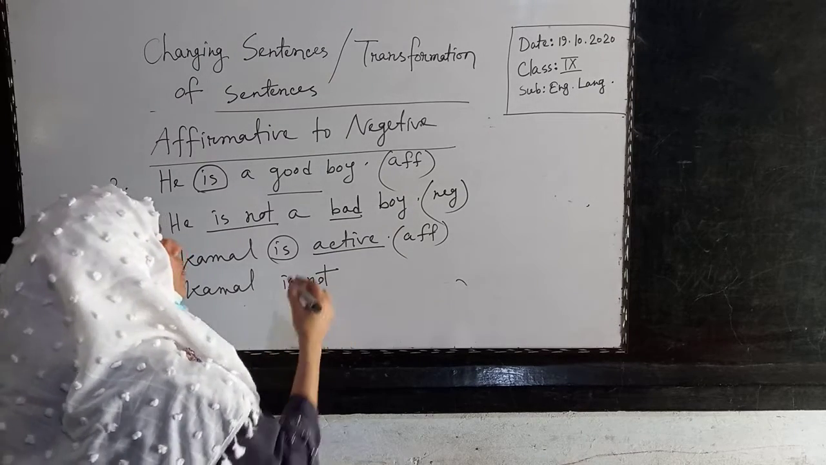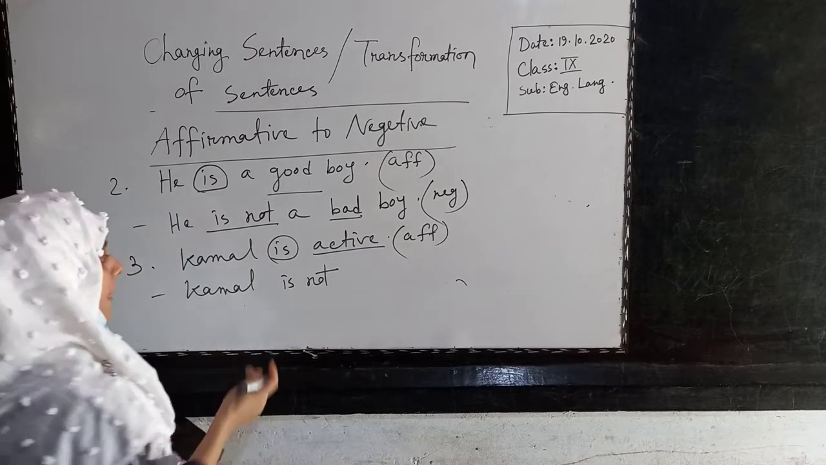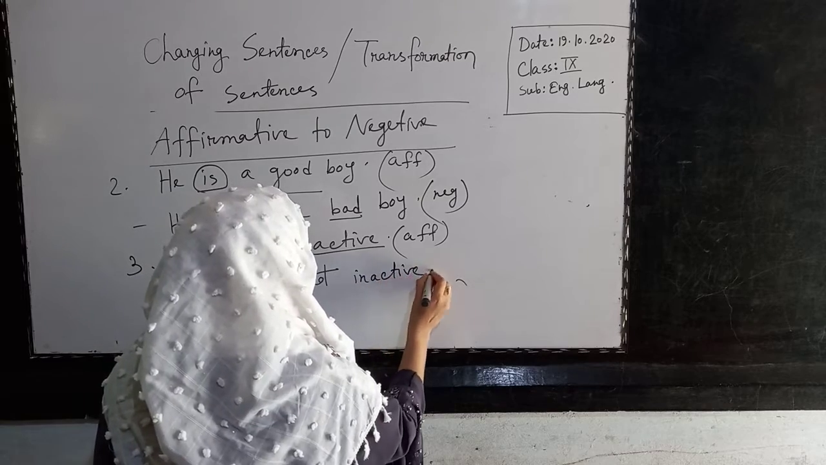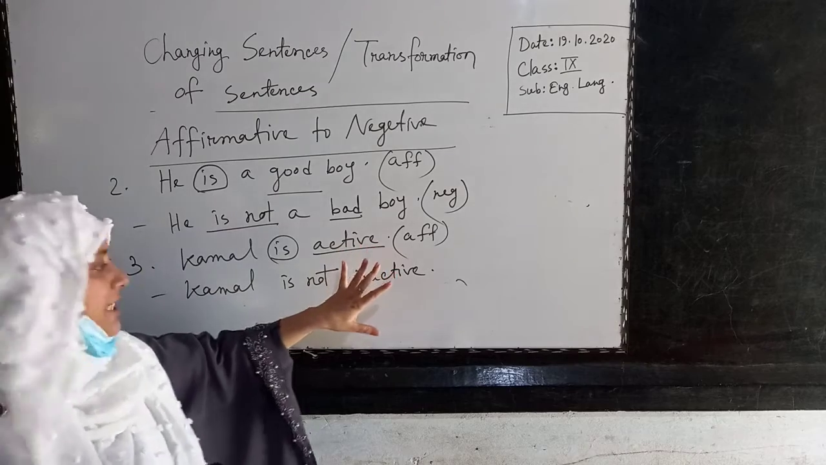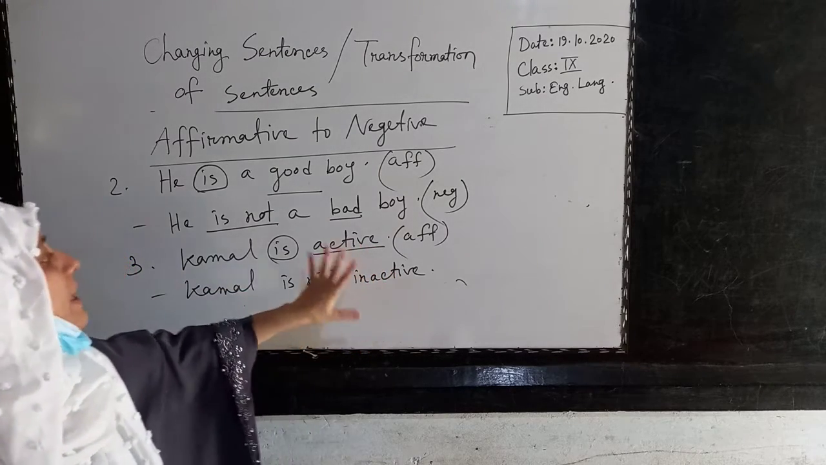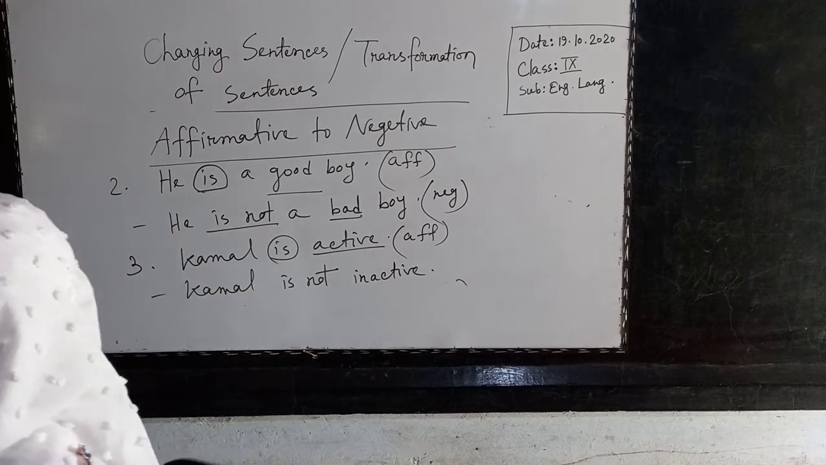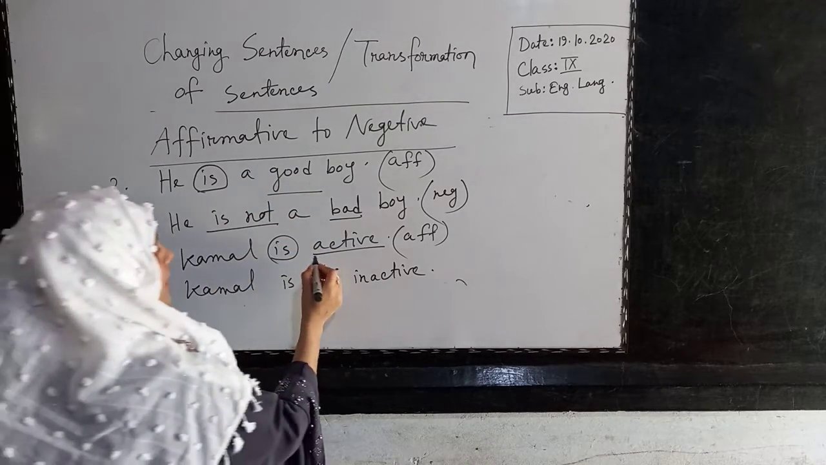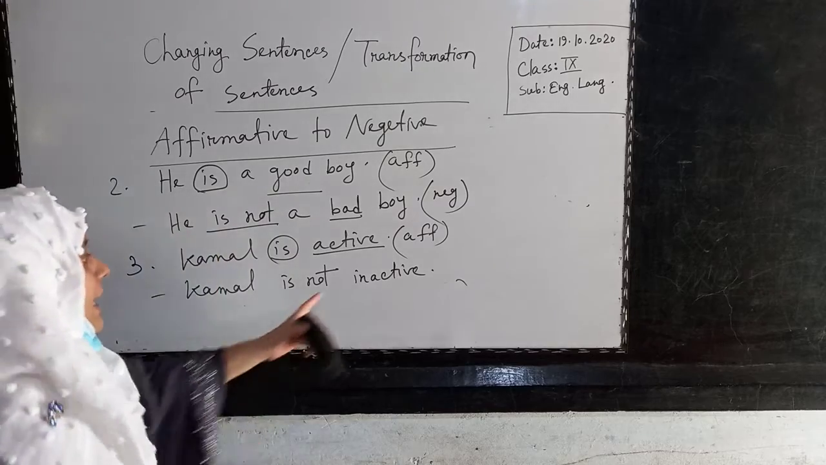So what will we do? The opposite word of active. What is the opposite word? Inactive. Look, Kamal is not inactive. That means Kamal is active. The structure is changed, but the meaning is the same. No change. So there are some sentences where you will find the keyword, write not with the auxiliary verb, and write the opposite word.